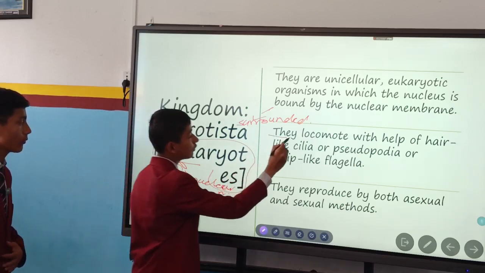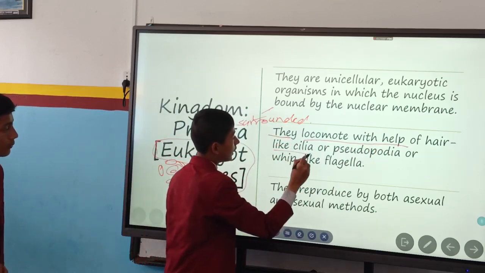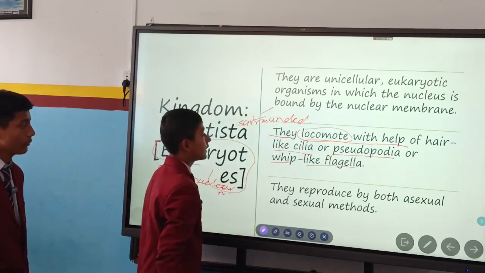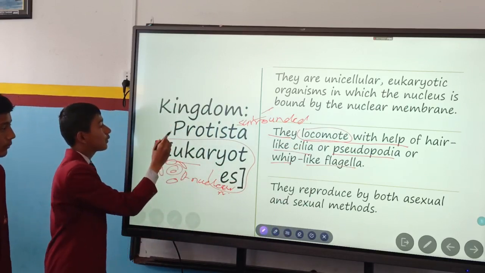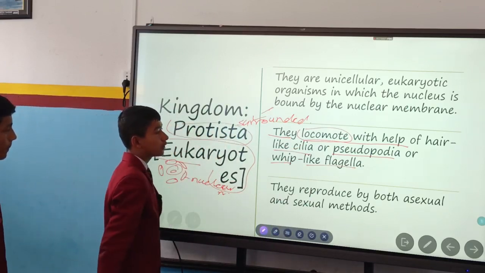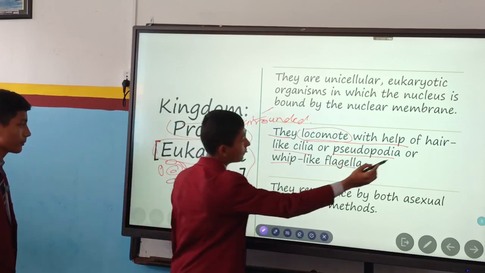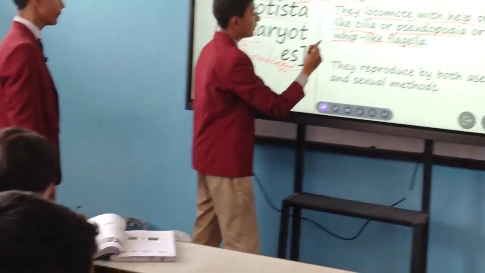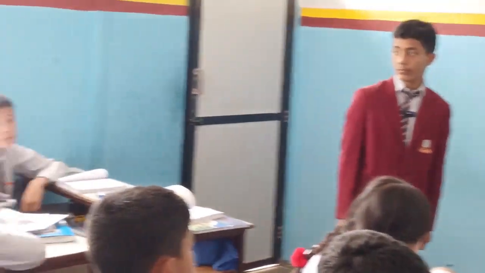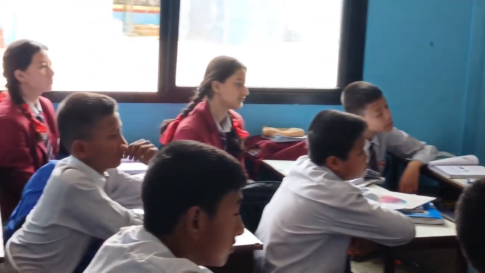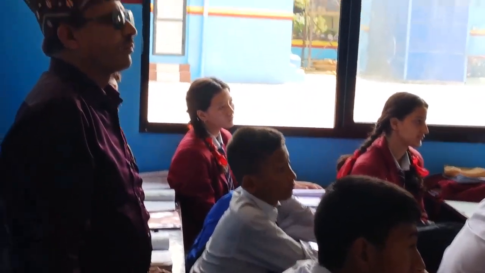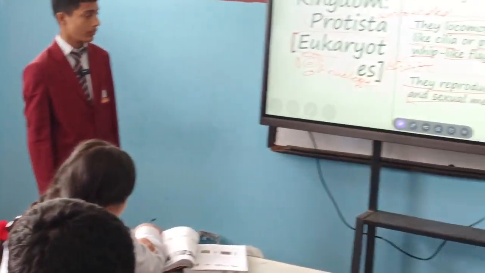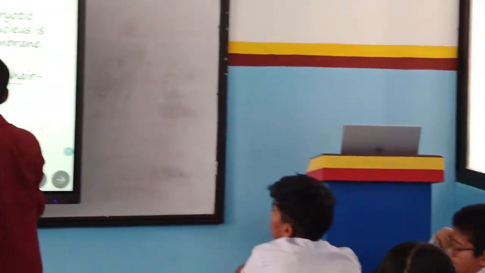And it's given here. They locomote with the help of hair-like cilia or pseudopodia or whip-like flagella. Locomote means to move, and it's given that this species from the kingdom Protista moves from one place to another with the help of hair-like cilia or pseudopodia or whip-like flagella. Whip means a shape. And it's given here they reproduce by both asexual and sexual methods. These two are the methods by which they produce their new species.